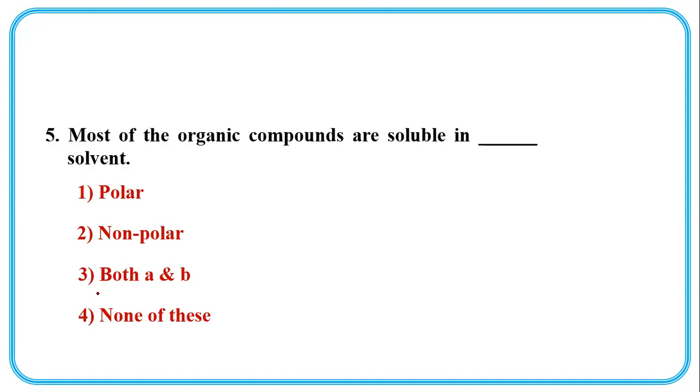If it is a polar substance, it dissolves in polar solvents. And if it is non-polar, then it dissolves in non-polar solvent. All organic compounds are covalent compounds having no polarity. So the correct answer is non-polar.